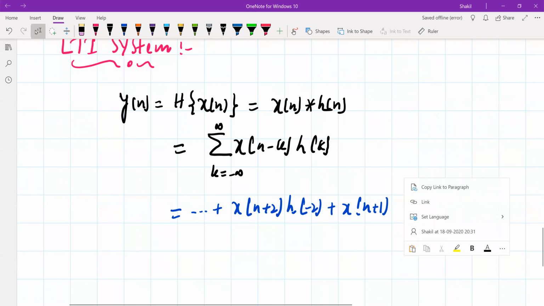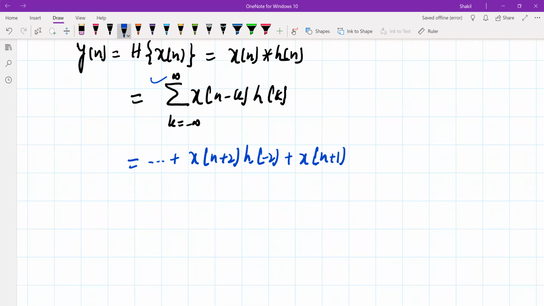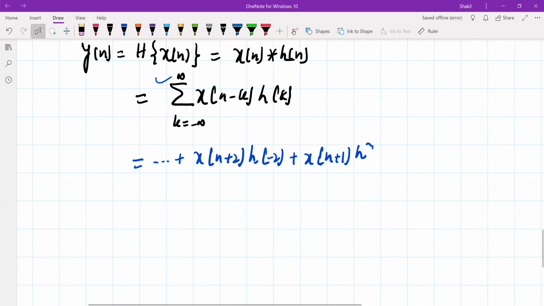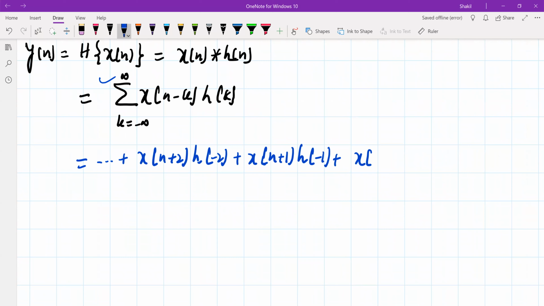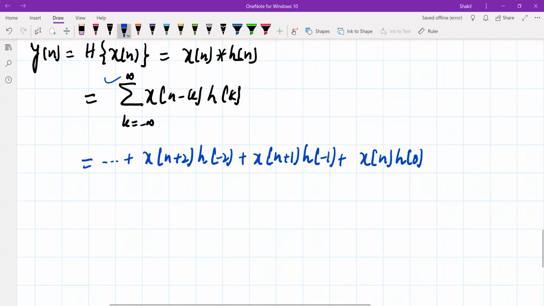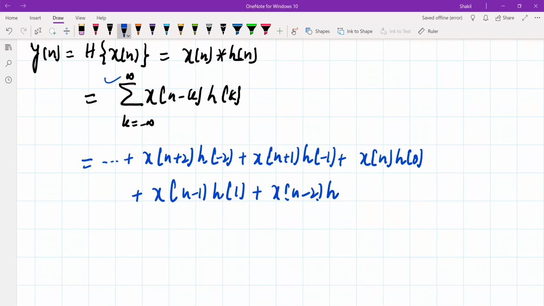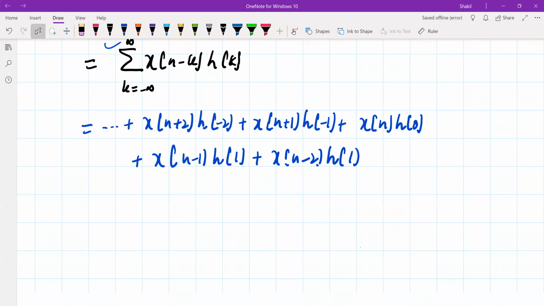When k is minus 1, means when we substitute k equal to minus 1 in this summation, this will be x of n plus 1, h of minus 1, plus, put k equal to 0, this will be x of n, h of 0, plus, put k equal to 1, x of n minus 1, h of 1, plus 1. So if we expand this sum, we can write it like this.